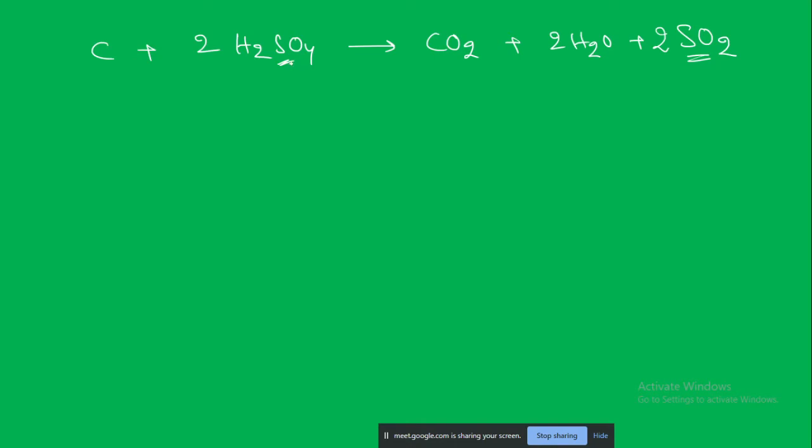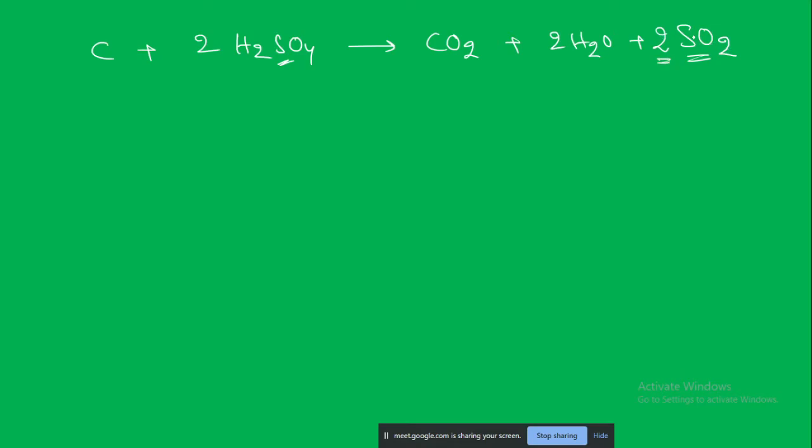So how can you tell that? It is getting reduced. You have two ways of looking at it. Sulfur was earlier bound with 4 oxygen atoms. Now it is with only 2 oxygen atoms. Here, sulfur by itself is bound to 2 oxygen atoms.